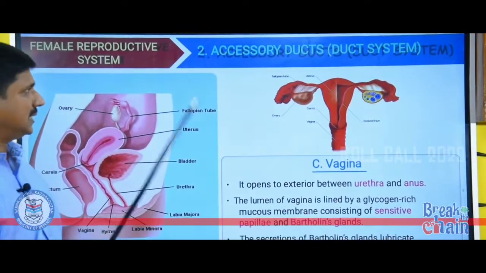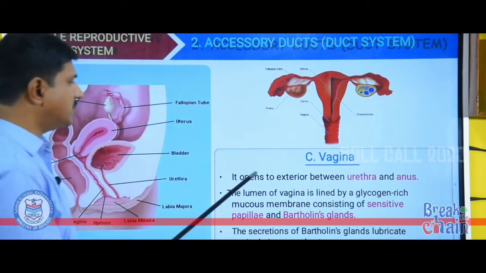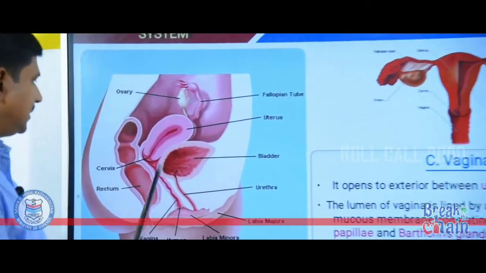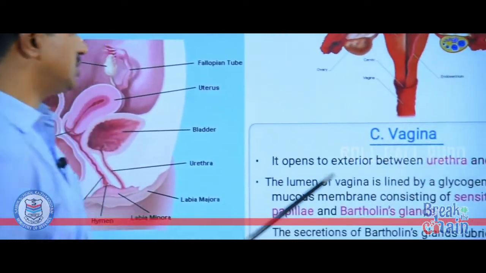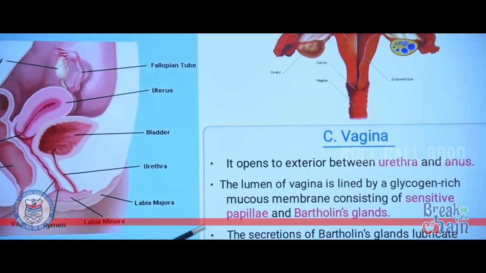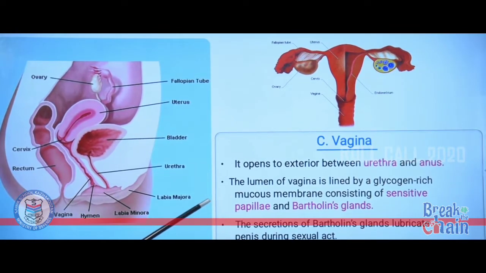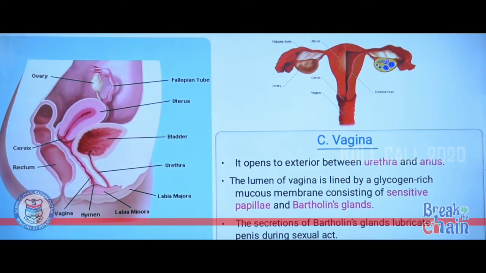Next portion of the accessory duct is vagina. It opens to exterior between urethra and anus. The lumen of vagina is lined by glycogen rich mucous membrane consisting of sensitive papillae and glands called Bartholin's glands. The secretions of Bartholin's glands help in the lubrication of penis during sexual act.